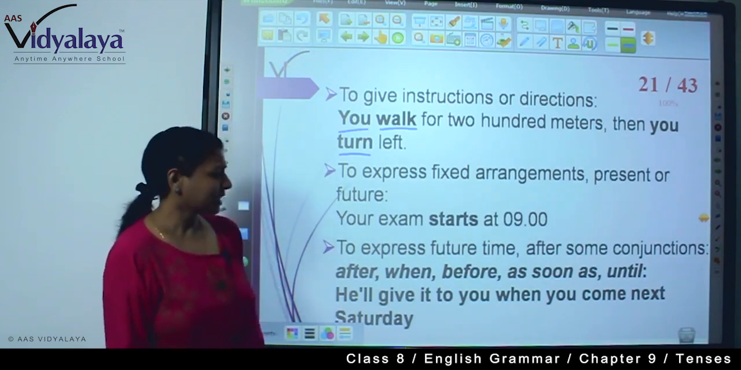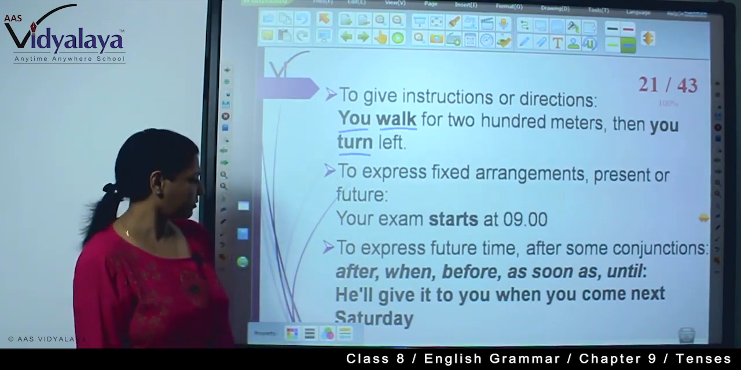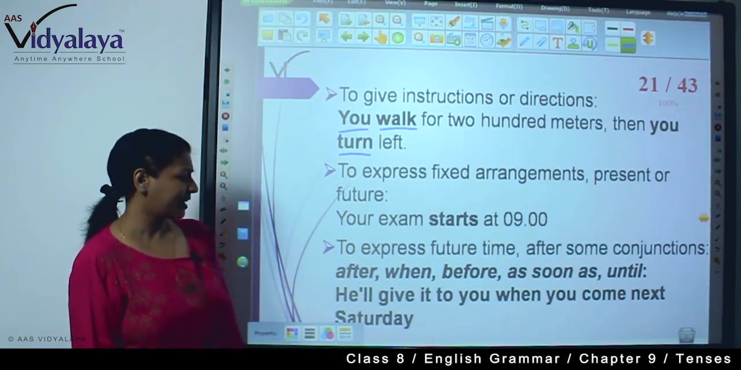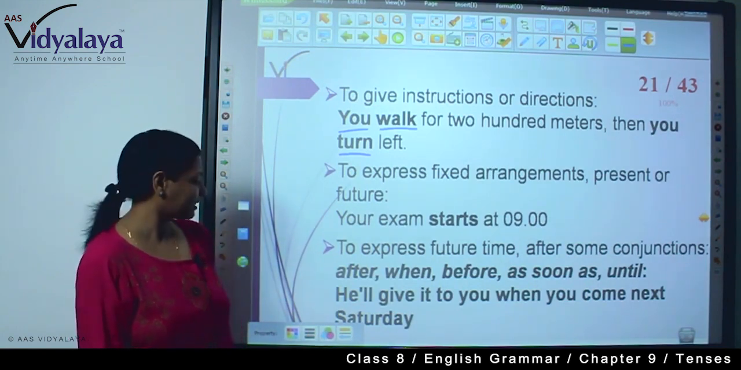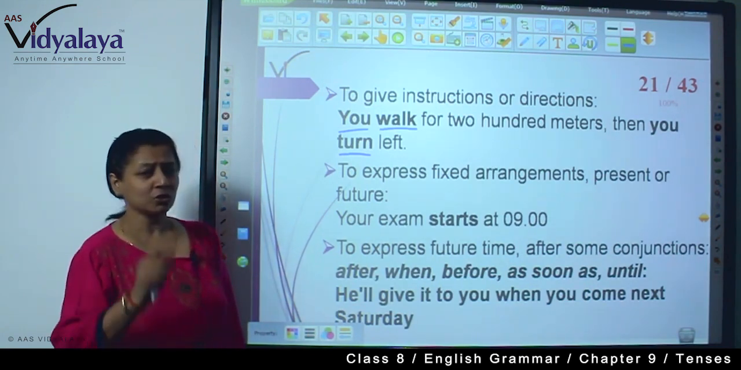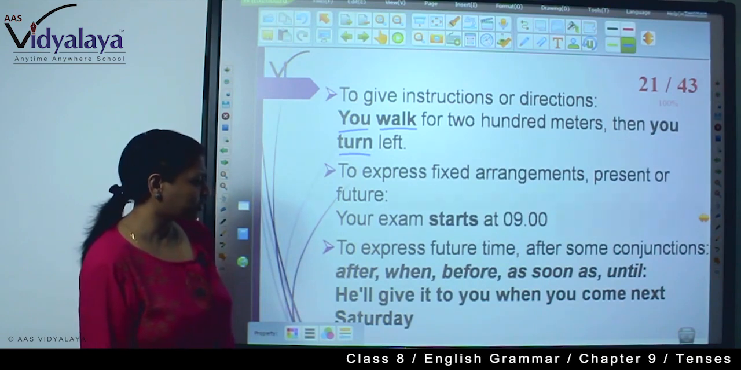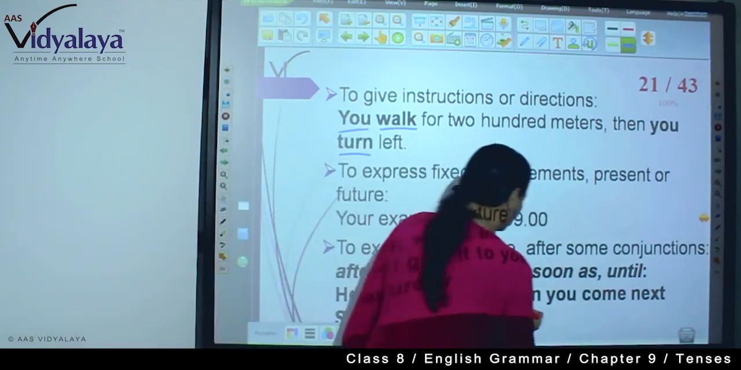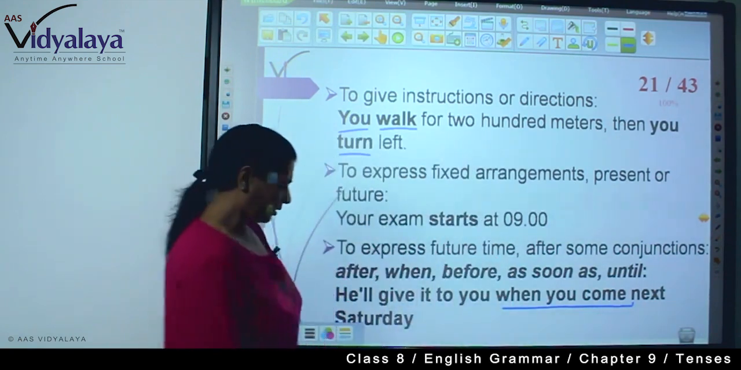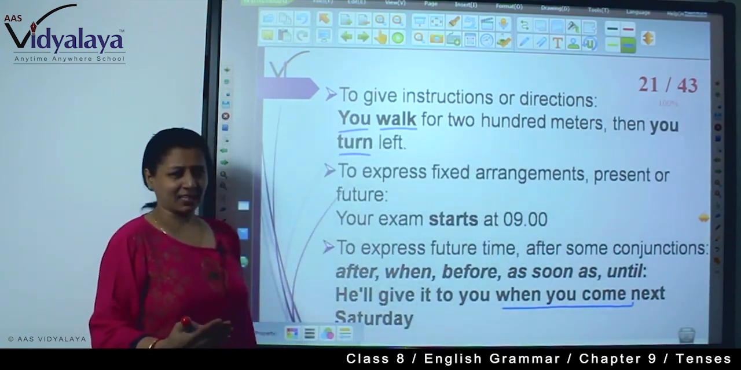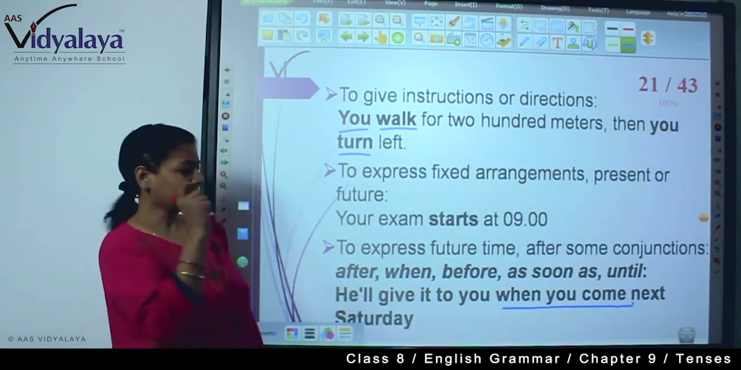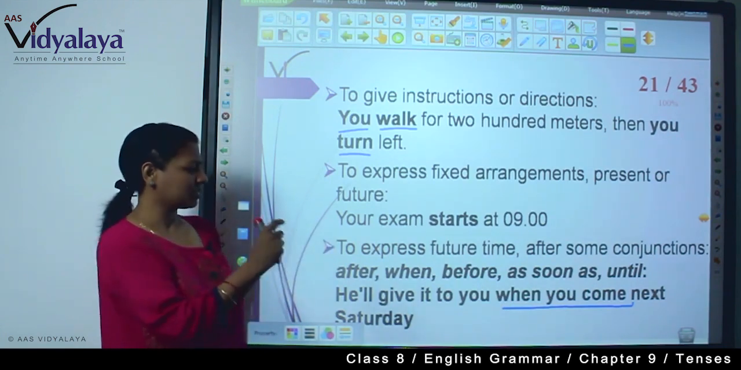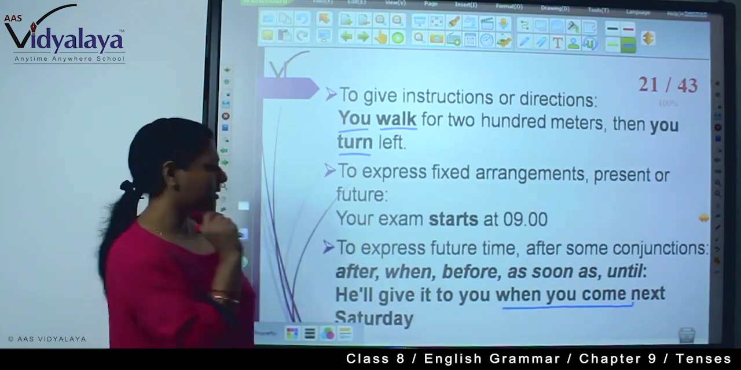To express future time after some conjunction, for example after, when, before, as soon as, until, we use simple present. He will give it to you when you come next Saturday. When you come, the future activity, we are saying in the subordinate clause as a simple present.